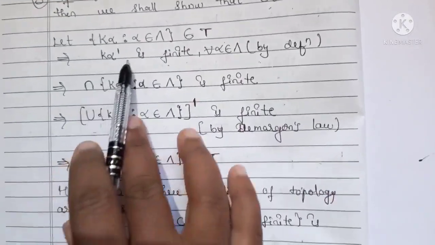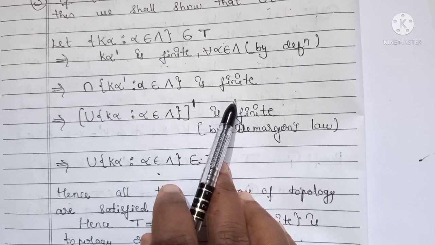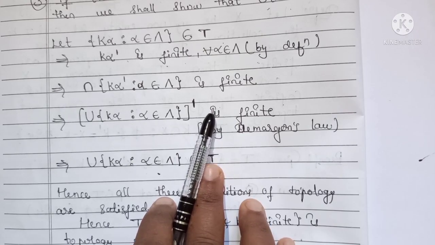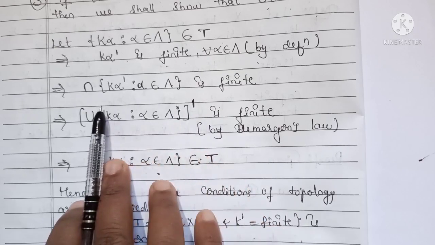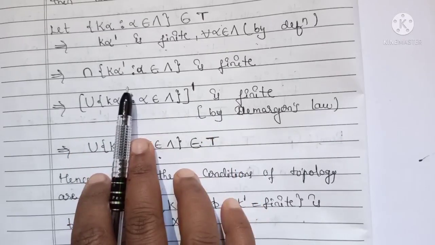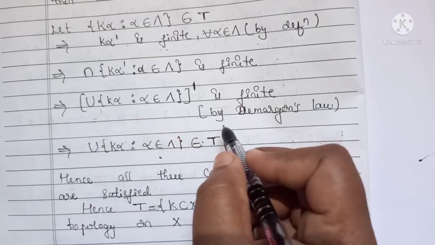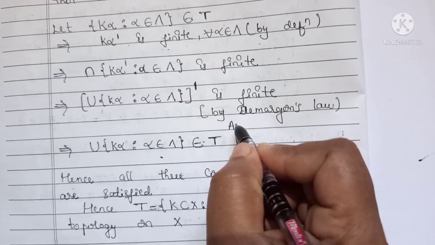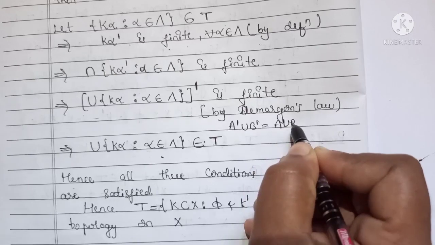Then if I take the intersection of all these complements, that will also be finite, because the intersection of any finite set with another set will always be finite. Therefore the intersection of all these complements is finite. Then by De Morgan's law, A' intersection B' equals (A union B)'.